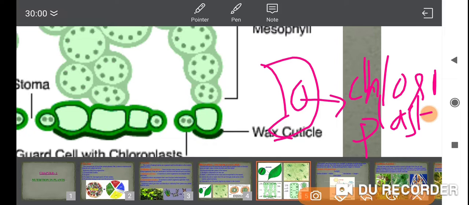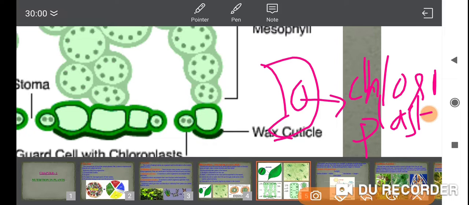Then which part of the leaf will absorb the solar energy? That will be the chlorophyll, the green pigment. Where is the place of this chlorophyll? In the chloroplast. Where is the place of the chloroplast? In the guard cells. Where is the place of the guard cell? In the cross section of the leaf. It will be in the lower position of the leaf, that is in the lower epidermis. Are you getting my point? The whole process will take place in the lower epidermis.